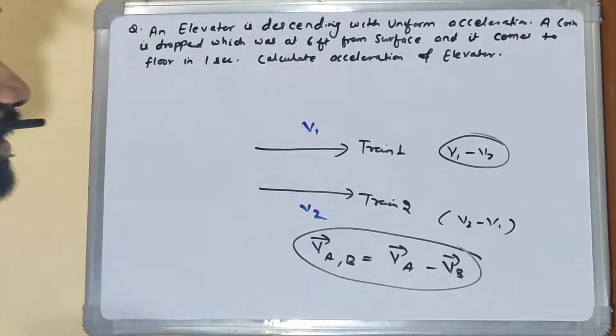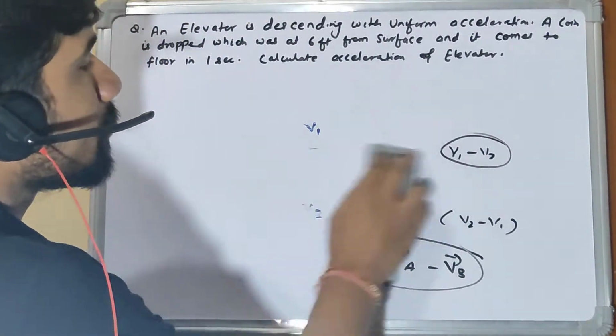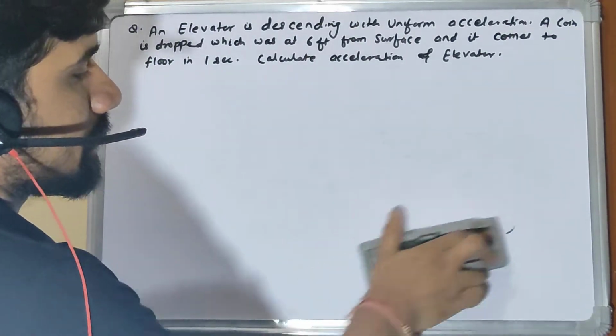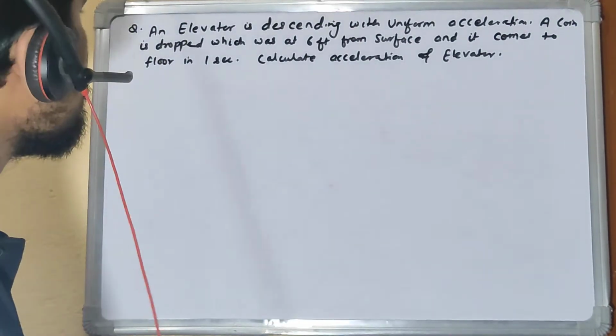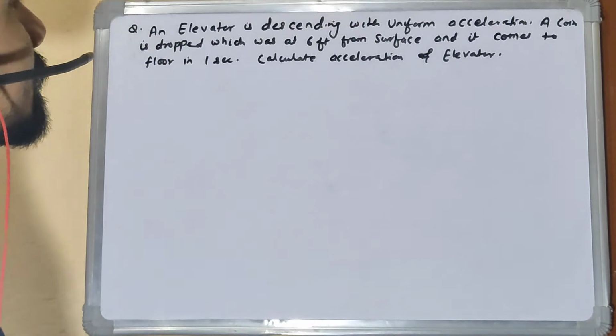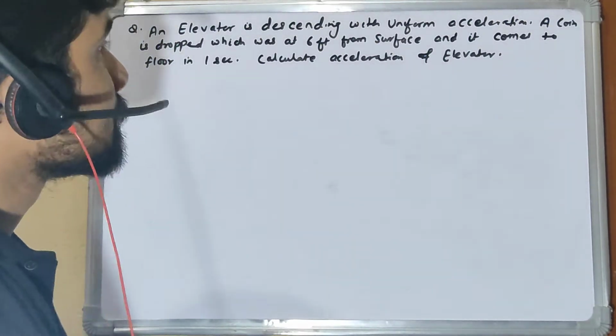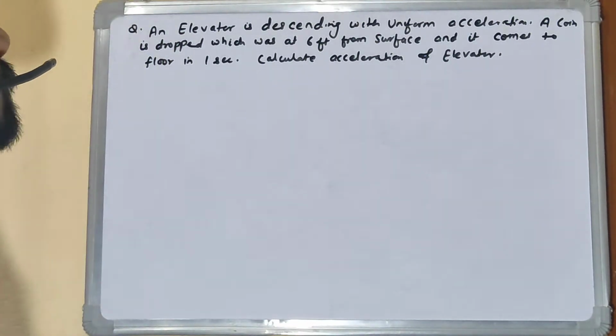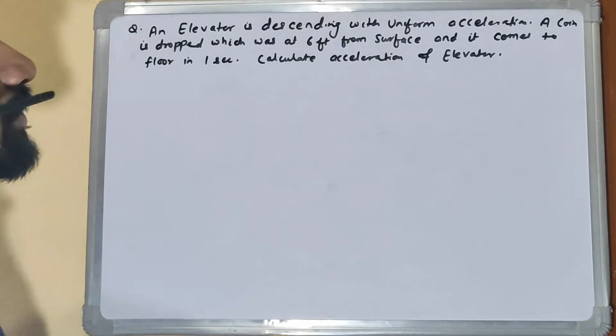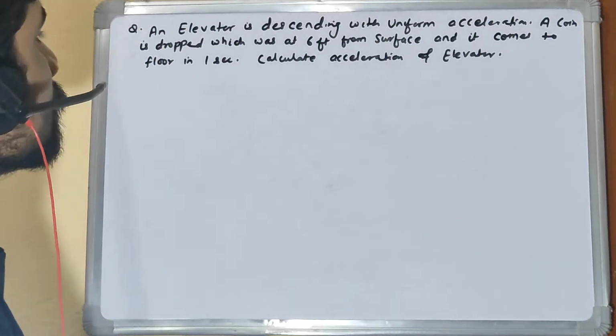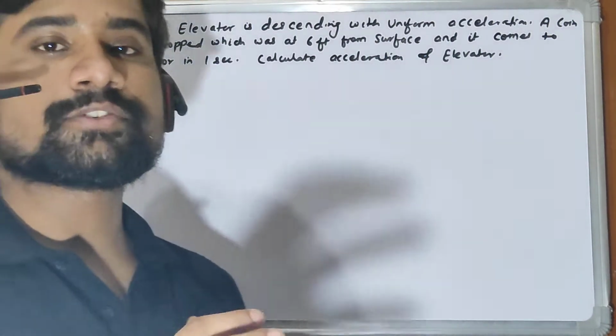Okay. To get a better clarity, let's solve one more problem, on projectile motion. The problem states that an elevator is descending with uniform acceleration and a coin is dropped from 6 feet above the floor, and it comes to the floor in 1 second. Calculate the acceleration of the elevator.